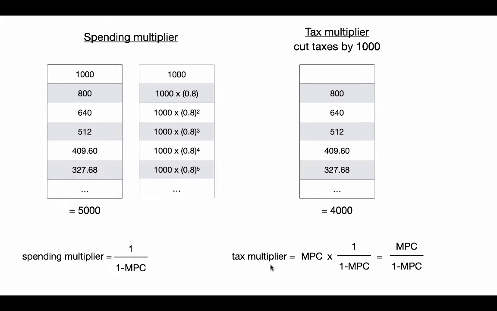I should also mention it's really the tax and transfer multiplier, because if you cut taxes by 1,000 or you just did a transfer of 1,000, so the government just cuts you a check and gives you $1,000, your income went up by 1,000, which has the same effect. So taxes or transfers have the effect of using this multiplier here, which I'm just going to call the tax multiplier, versus a direct spending effect gets you that full multiplier of 5 in this case, assuming that MPC is 0.8.